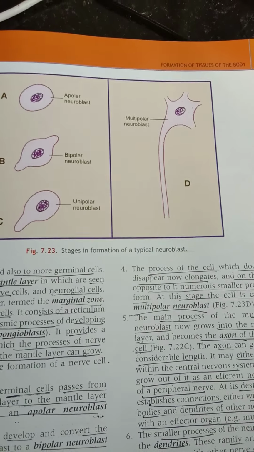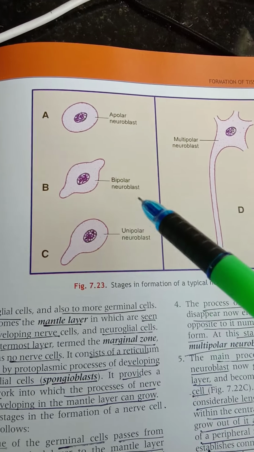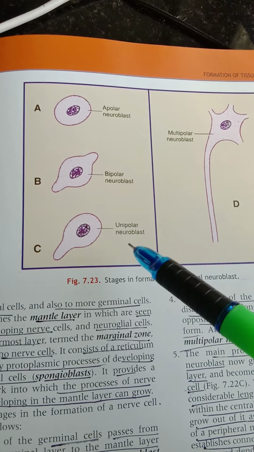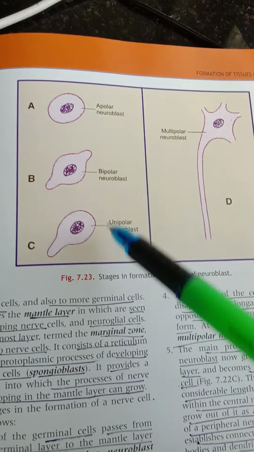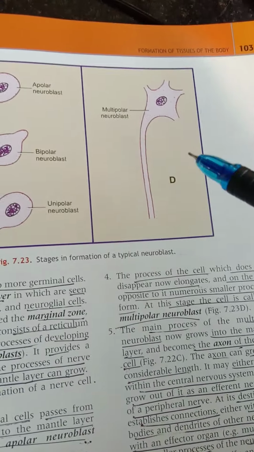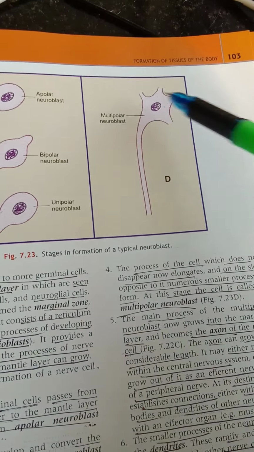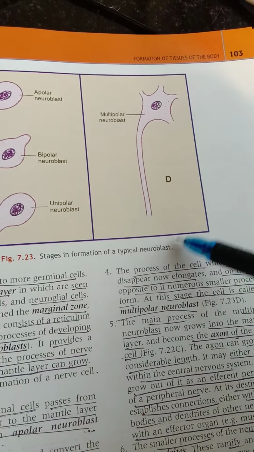nerve cell, neuron enters like this. And here you can see the stages of formation of a typical neuroblast. So first one is an apolar neuroblast, next it forms a bipolar neuroblast, again unipolar neuroblast, not apolar, here now unipolar, you can see one process, here bipolar, two processes are formed, and next multipolar, you can see many processes with one axon and dendrites, small processes, here the dendrites, axon and nerve terminal. So we know. So that's it.